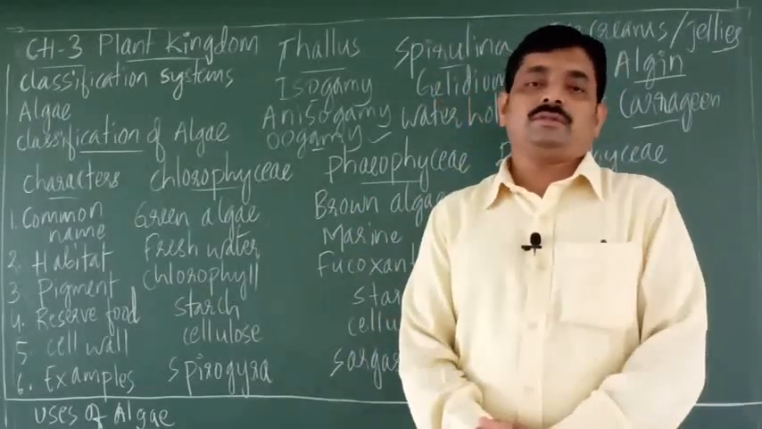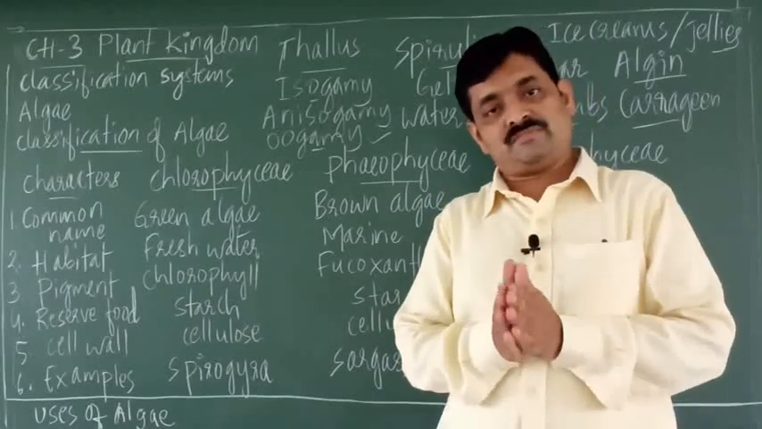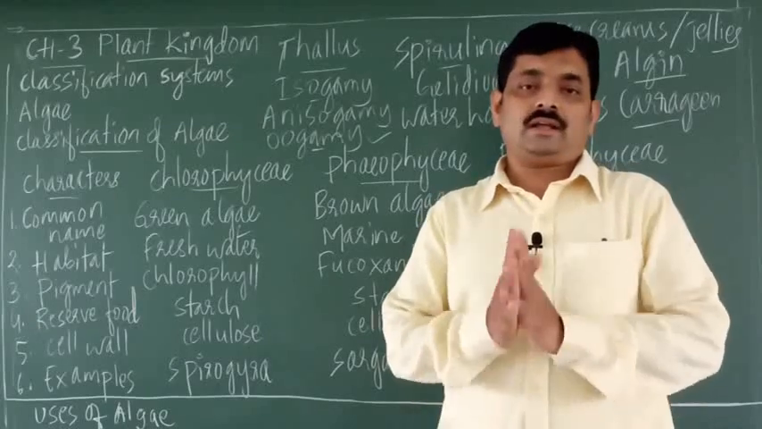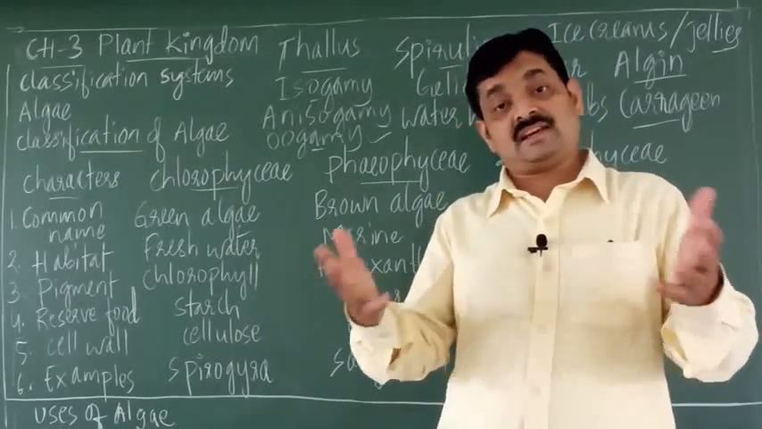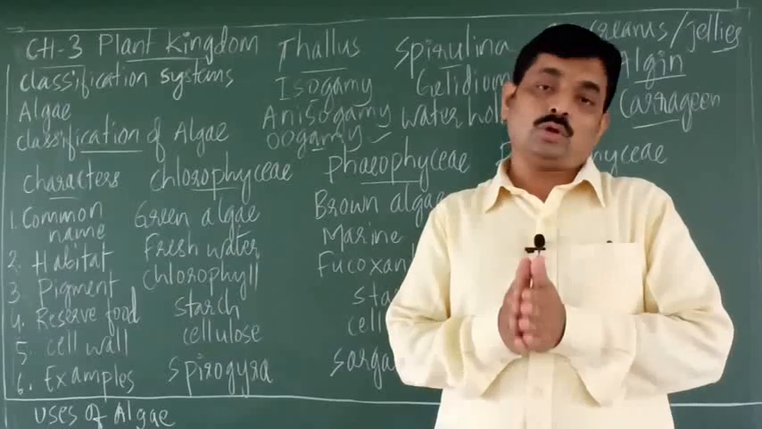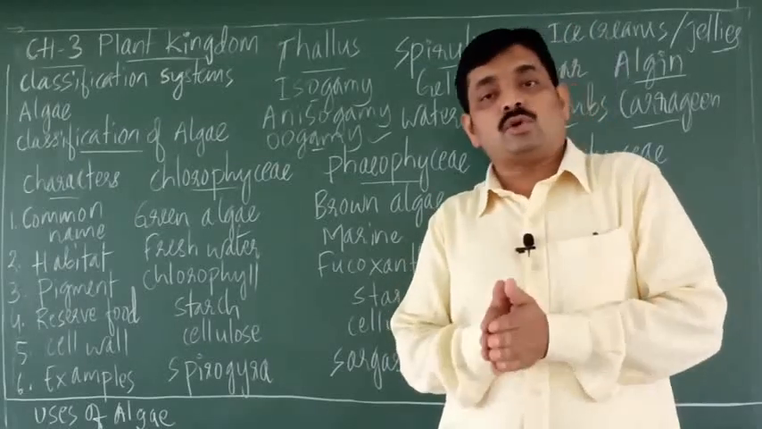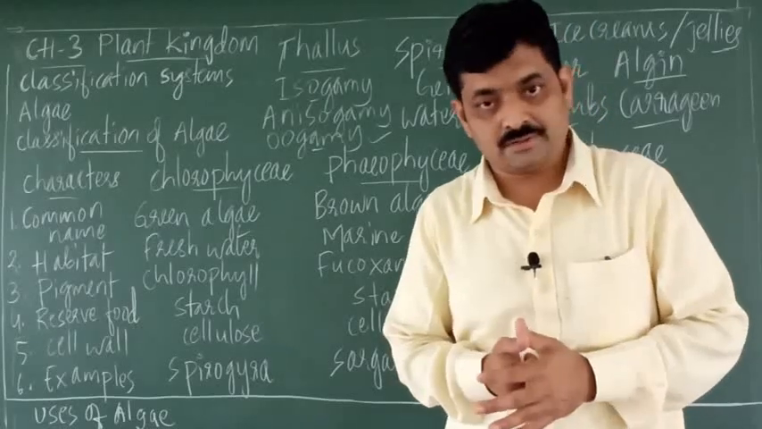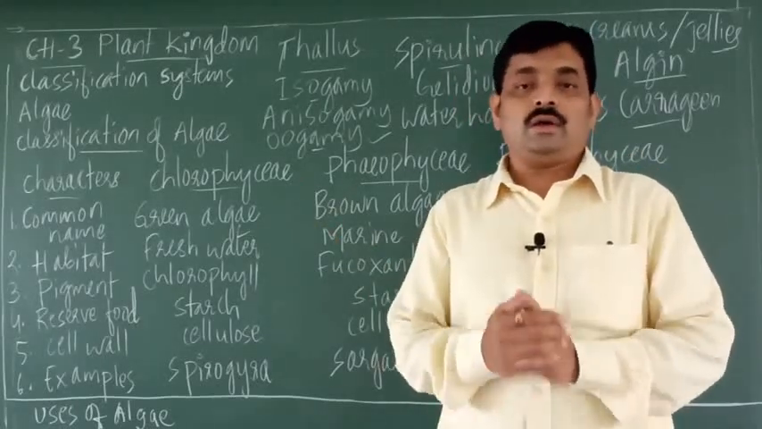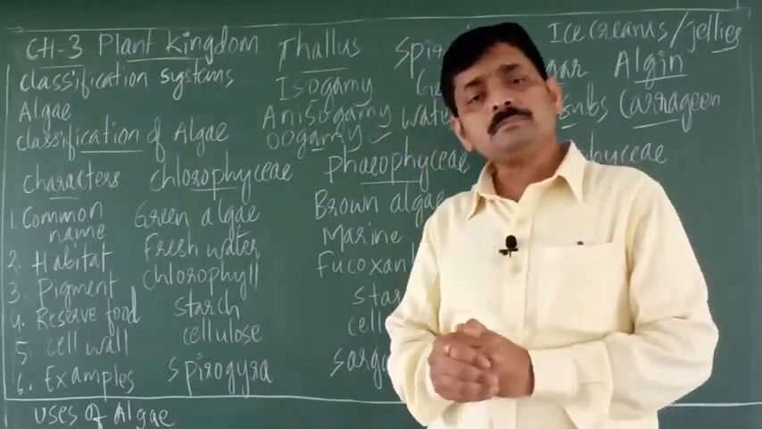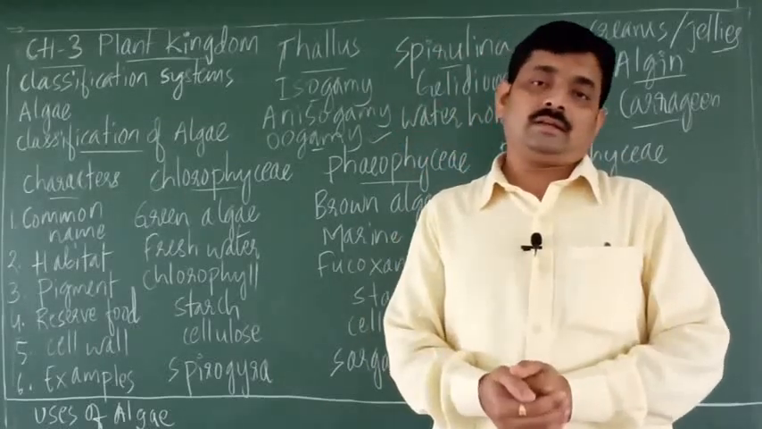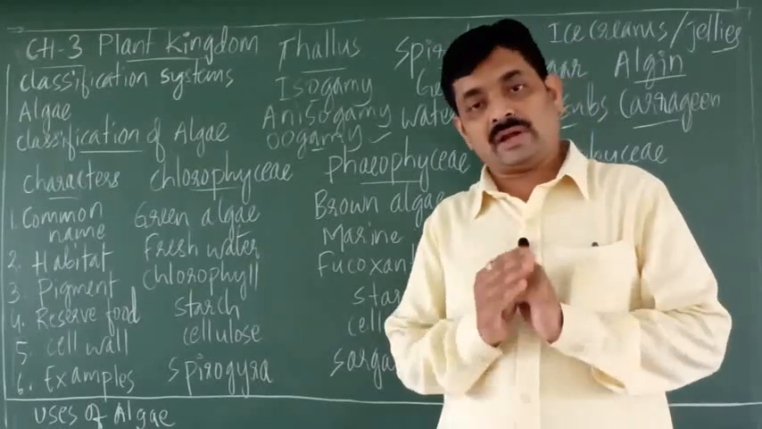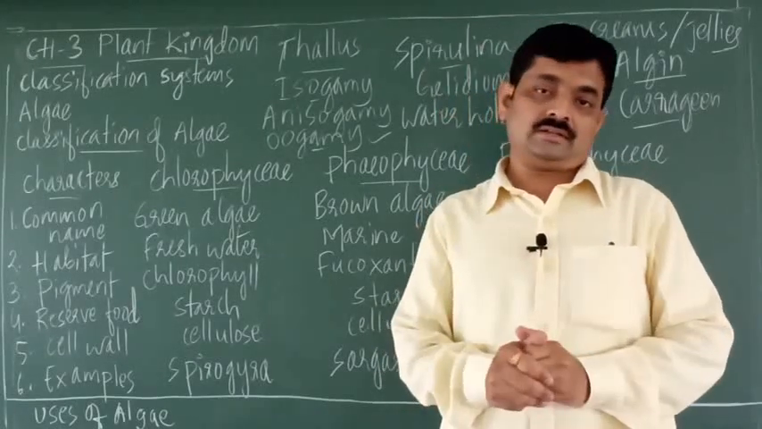First we shall begin with the first group of plants, which are algae. Algae are the lower plants. Since they are plants, they have chlorophyll. Since they have chlorophyll, the mode of nutrition is autotrophic, means they synthesize their food by photosynthesis. Where do you find these algae? Algae are found in water, means they are aquatic.